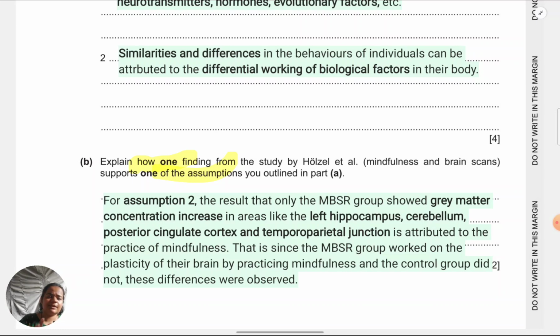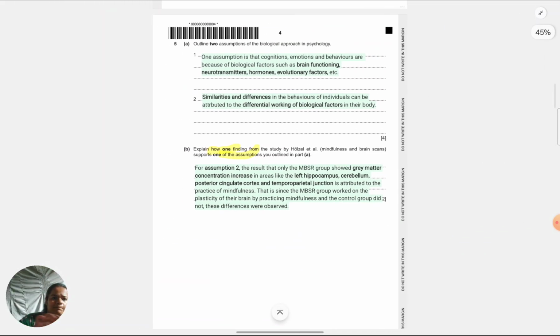So, it's not a difficult answer to write. It's just that you have to be able to link it very clearly to the assumption given. Also, like I said, findings in Holzel et al. are mainly about naming the brain parts because it's not so much about any numbers. Because they've asked for finding, directly I've named the brain areas to justify the finding part of the question.